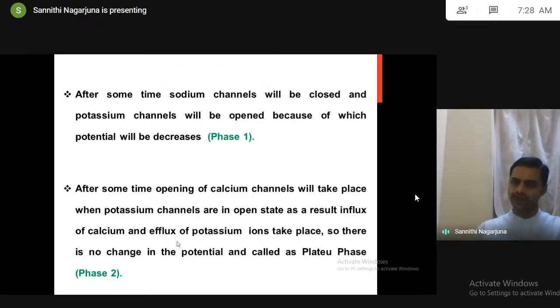Whenever the sodium channels are closed, the potassium channels open, causing efflux of potassium. The positively charged potassium goes outside. As a result, the potential decreases. This is called phase 1.